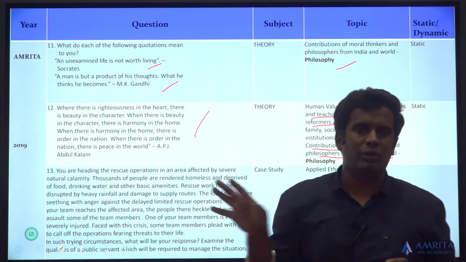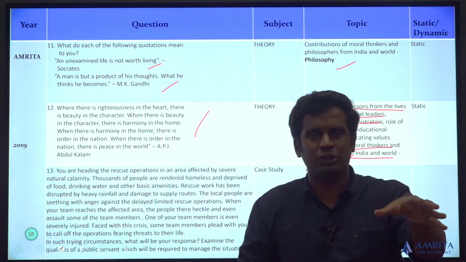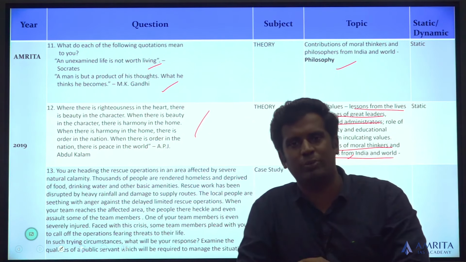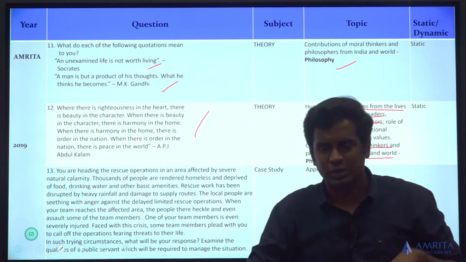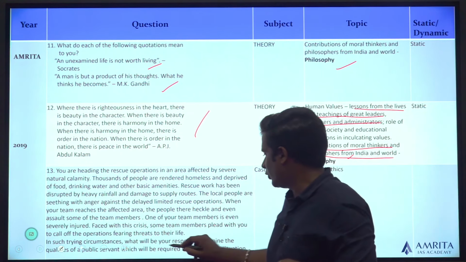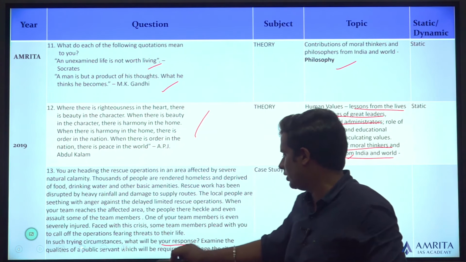one of them. You will get guaranteed questions, and once you know that there is going to be a guaranteed question from that, it's easy to score marks because you know what to do, you know what to prepare. So the trend shows it like this. Look at the case study. What will be your response? Examine the qualities of a public servant.